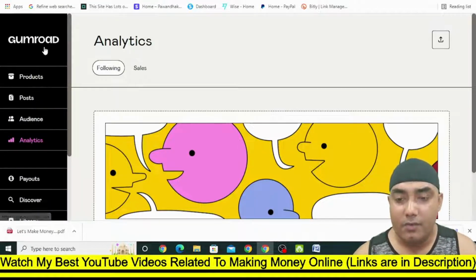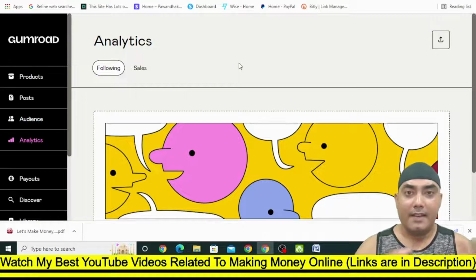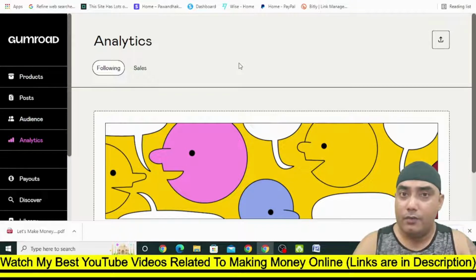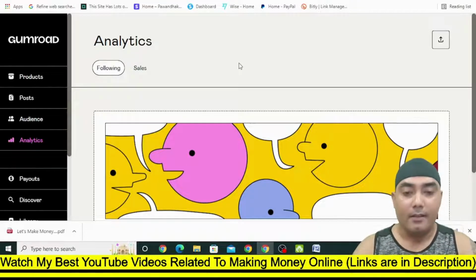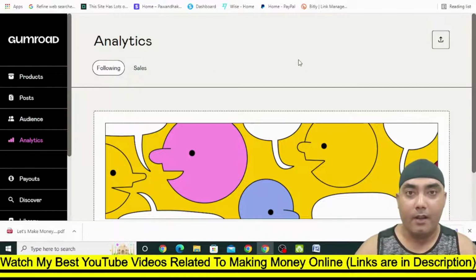gumroad.com. Once you visit this site, you can create a free account. You don't need to pay anything. Whenever you make a sale on an ebook, they will automatically charge you a pre-decided amount from the amount you have earned.